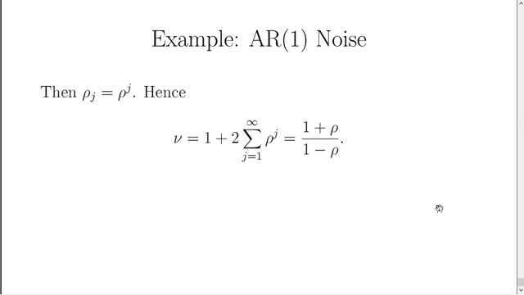It's AR1 noise. We looked at that earlier. In that case, the autocorrelation at lag j is just equal to some constant rho to the power of j. In that case, the autocorrelation correction factor is 1 plus twice the sum from 1 to infinity of rho to the power j. Well, this is another one of those sums that you can work out by a familiar algebraic expression, and what you end up with is 1 plus rho divided by 1 minus rho.